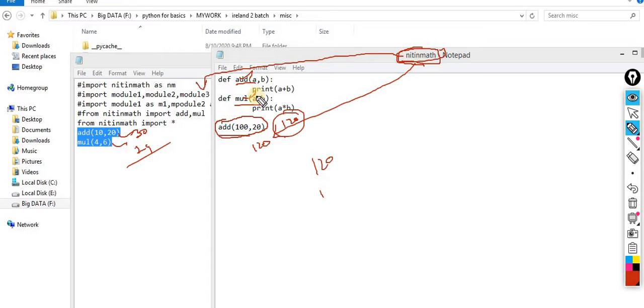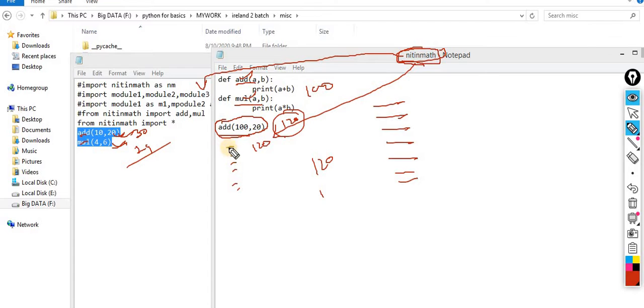Now imagine this scenario. There are 100 functions, and every one of the 100 functions is called over here. So what will happen? Prior to executing these two steps, it will first display the 100 outputs on the screen, then it will show you your own output. So this is the scenario.